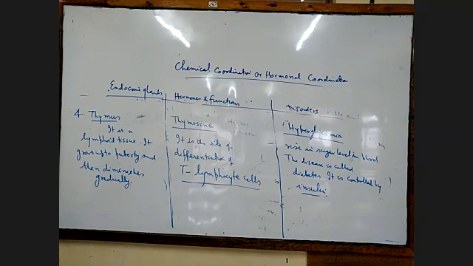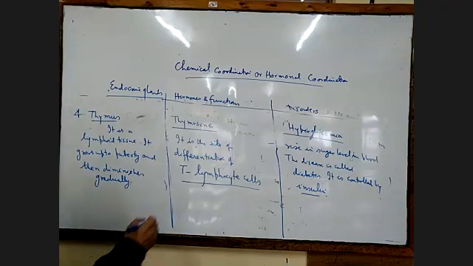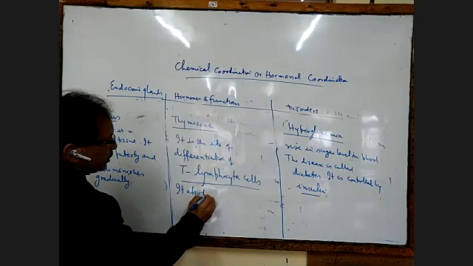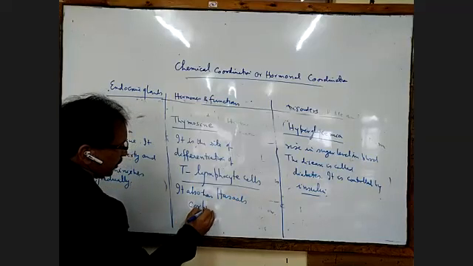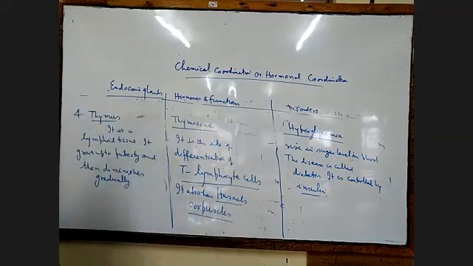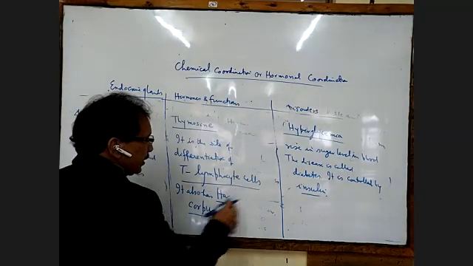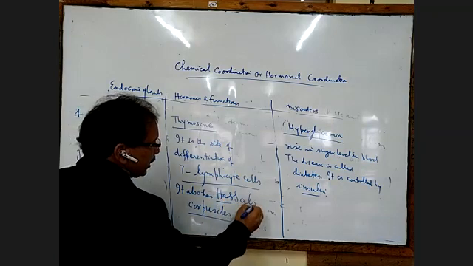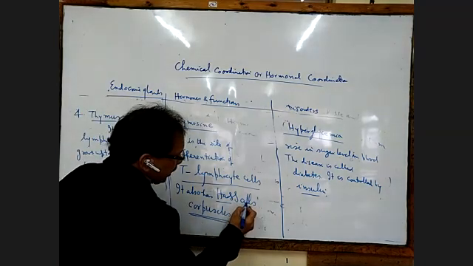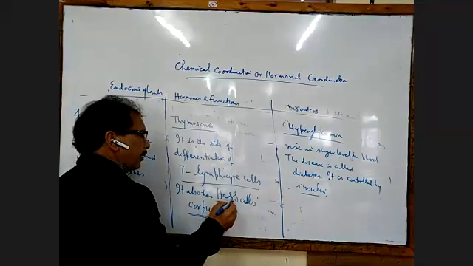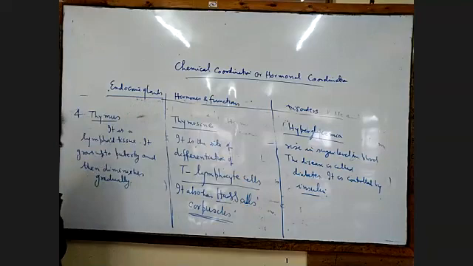It also has Hassall's corpuscle. Hassall's corpuscle, spelled H-A-S-S-A-L-L-S. Okay, stop there. This will act as a phagocyte.